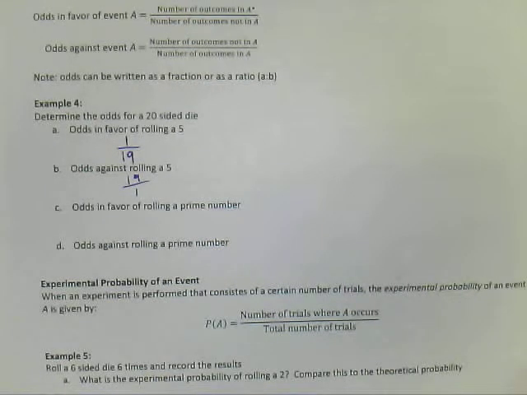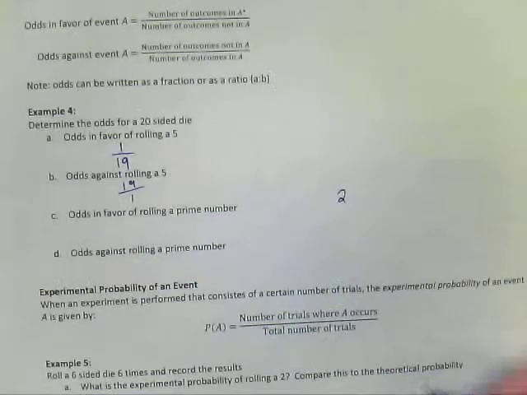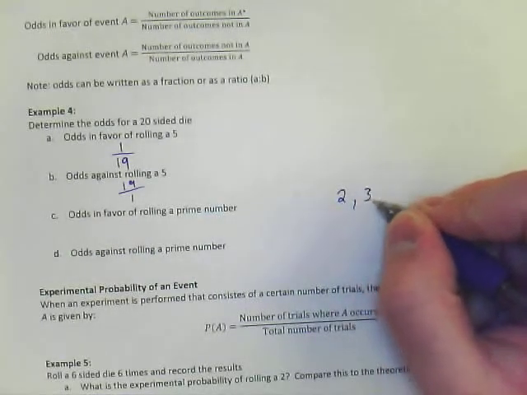Part C, odds in favor of rolling a prime number. Okay, well we're going to have to figure out which ones of these of 1 through 20 are prime numbers. So again, prime numbers are numbers that can only be divided by themselves and 1. Now 1 is not prime, doesn't count as a prime number. 2 is the smallest prime number. So 2 is prime, 3 is prime.